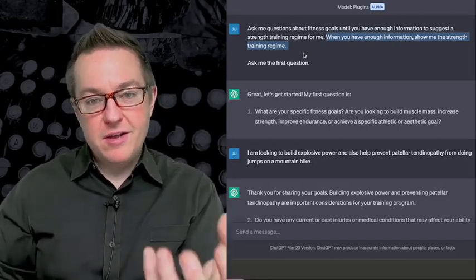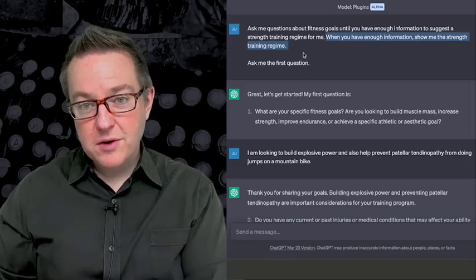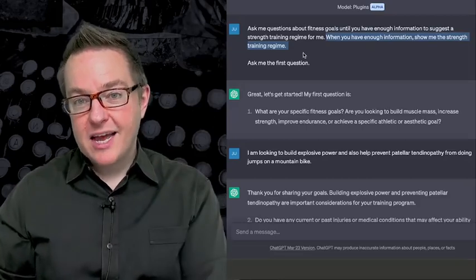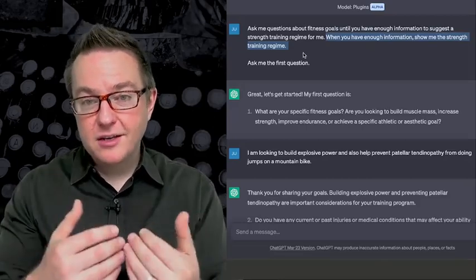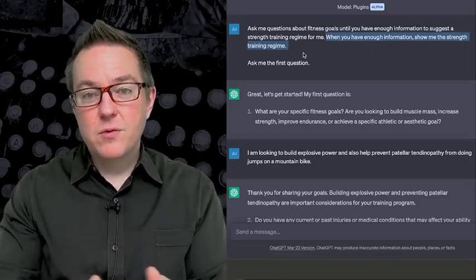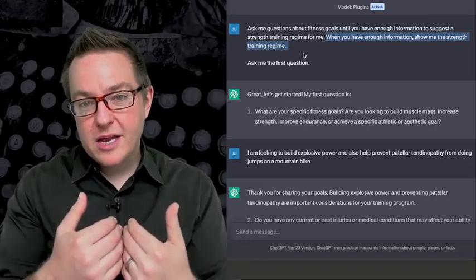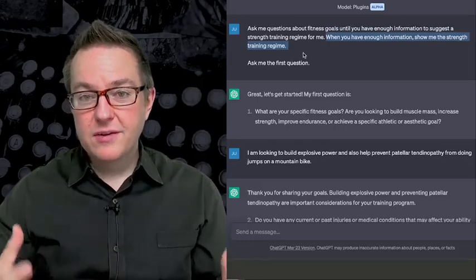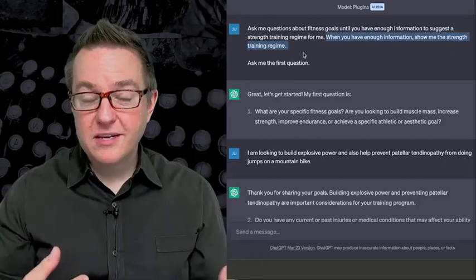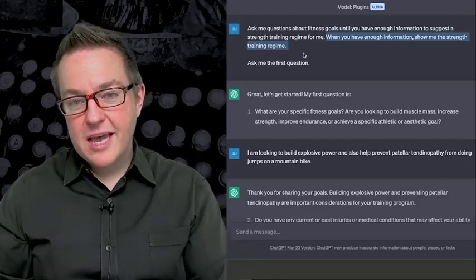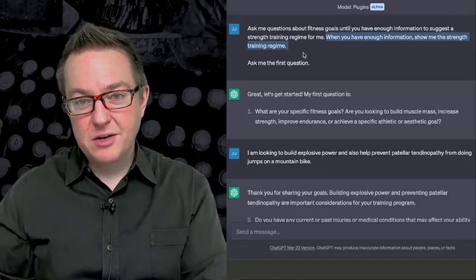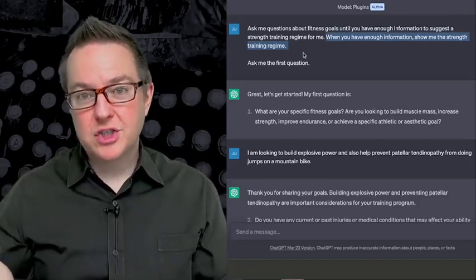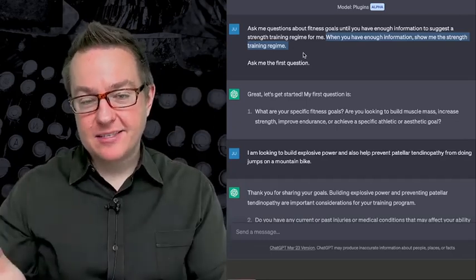anywhere where we want to have knowledge in the large language model drive the creation of the questions. And this is really helpful when it has theoretically been trained on knowledge or patterns in language that will be useful in creating the questions and are things that we don't possess ourselves. So whenever that's the case, it can probably more effectively think up questions. So if we say, okay, I need a fitness regime and I have patellar tendinopathy, I may not know what are the types of questions that you should ask somebody who has this.